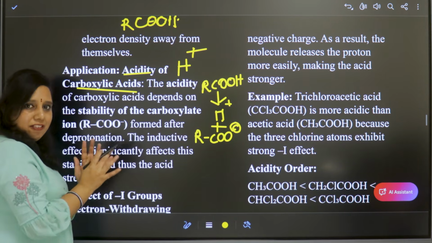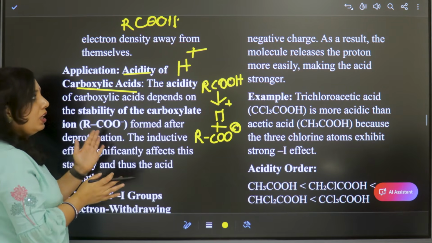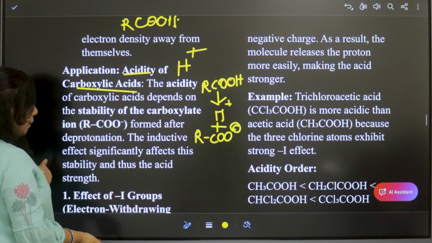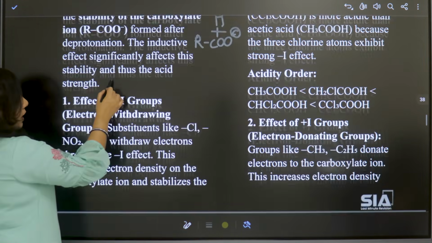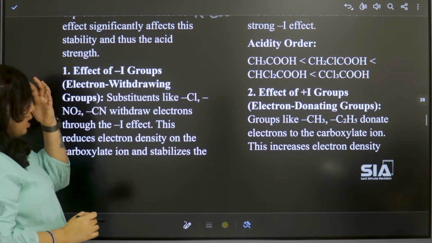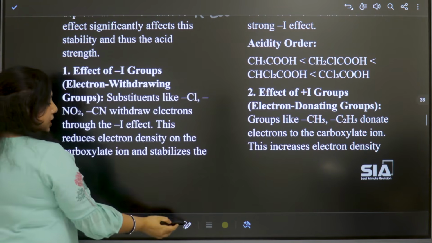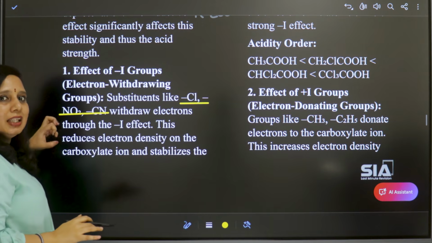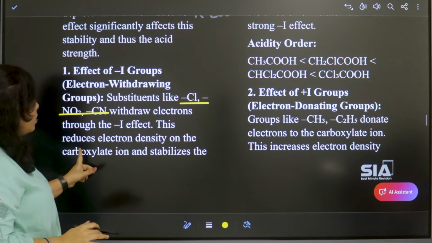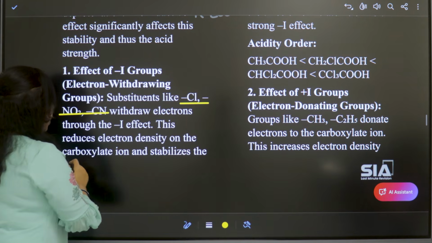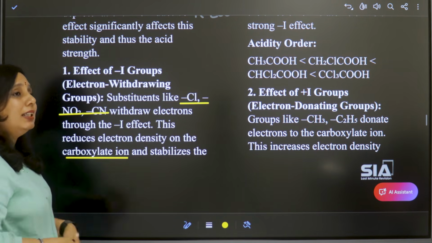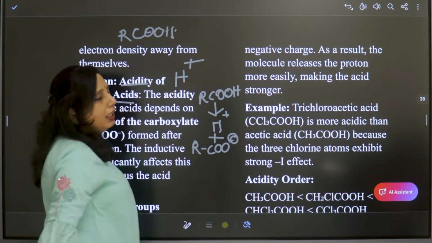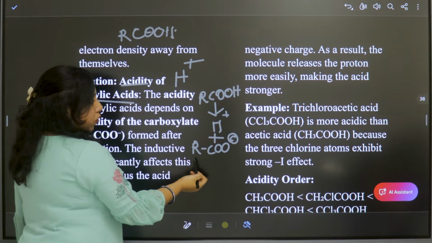This is for normal acid without substituents. What happens if there are substituents like electron withdrawing or electron donating groups? First, the effect of electron withdrawing groups, or minus I groups. Substituents like chloride, nitro and cyano groups take away the electrons. So this reduces electron density on the carboxylate ion and stabilizes the ion, because of the negative charge on RCOO minus.